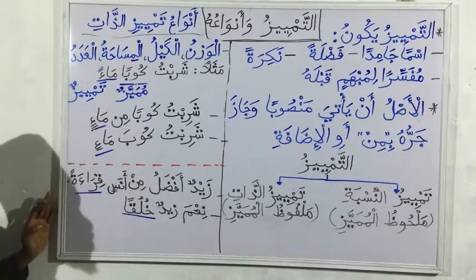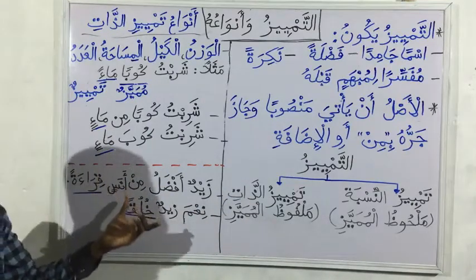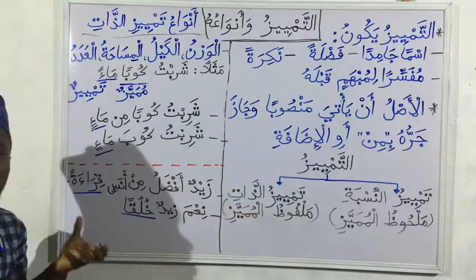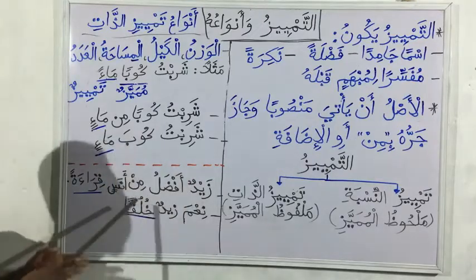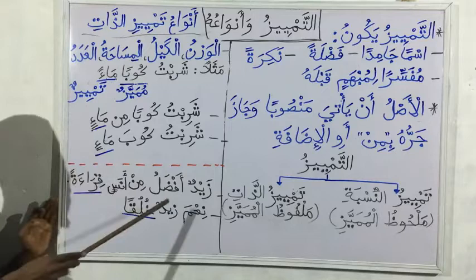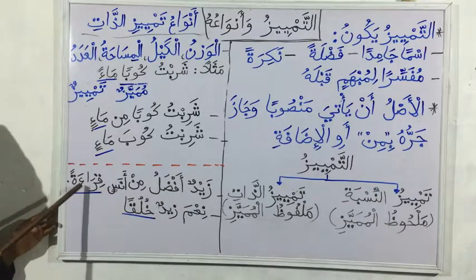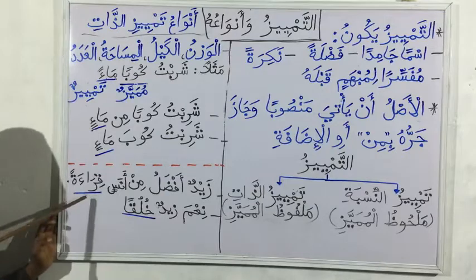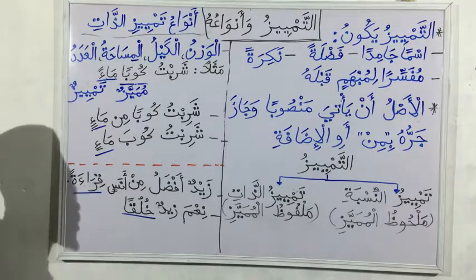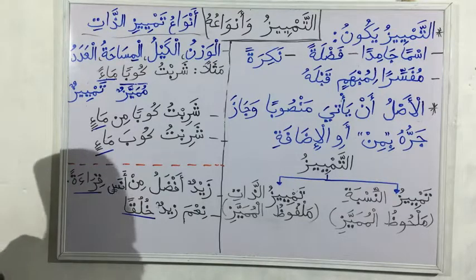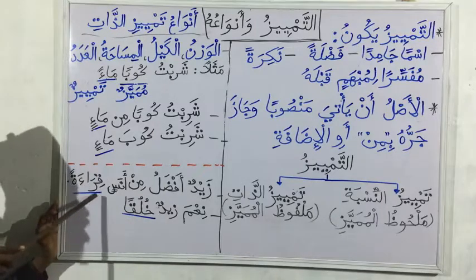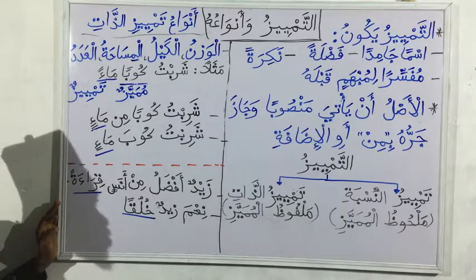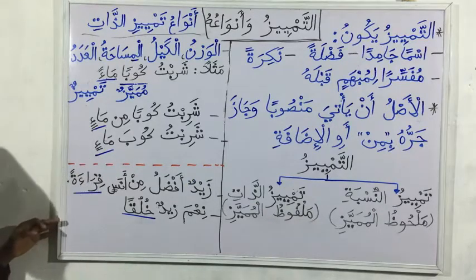Then for the second type, Tamyeez Nisba, the Mumayyaz is not seen in the sentence but just perceived. So Zaidun afdalu min Anasin qira'atan. Zaid is better than Anas in reading. So qira'atan is the one clearing up the sentence, because we can say Zaid is better than Anas in riding a bicycle, in running, in talking, in sleeping, in anything. But if the qira'ah does not come, the statement is ambiguous. It's the qira'ah that cleared it up for us.